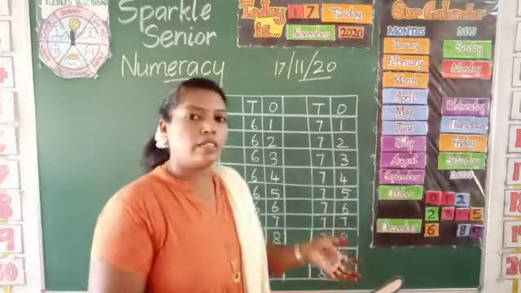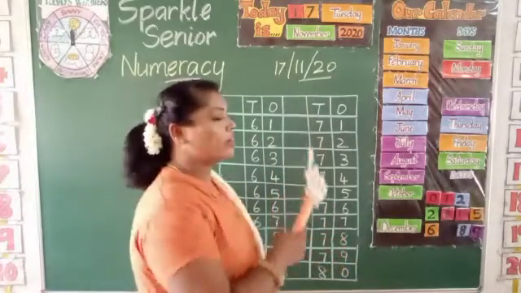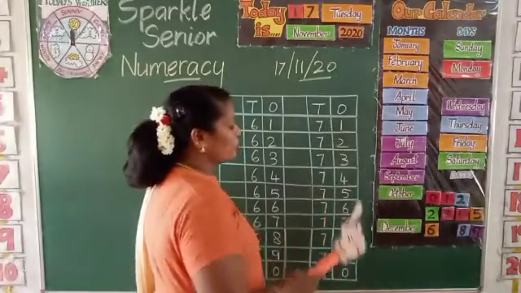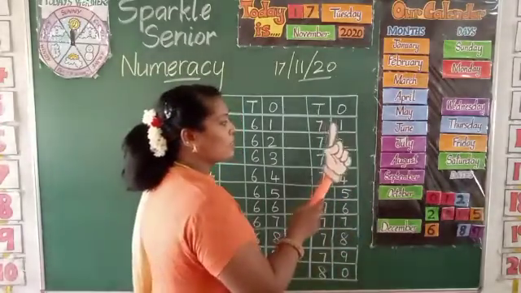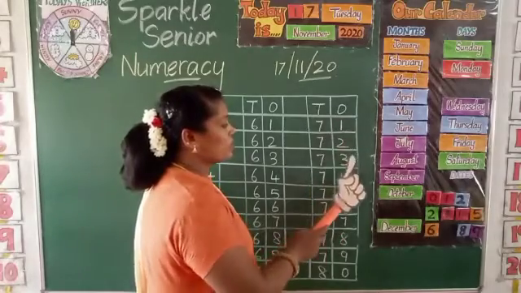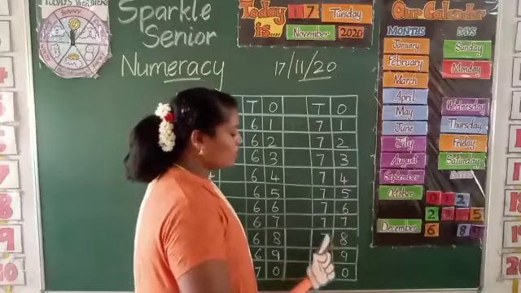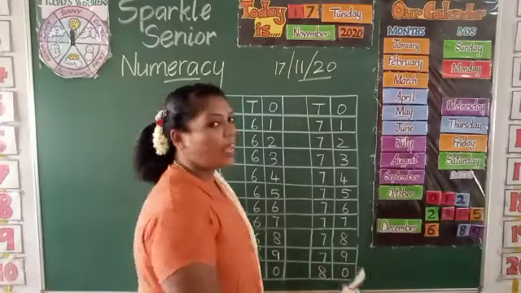Then turn the next page and write, say and write numbers from 71 to 80, three times. 71, 72, 73, 74, 75, 76, 77, 78, 79 and 80.